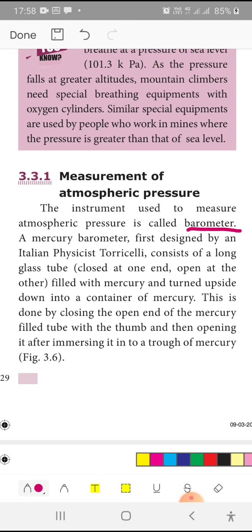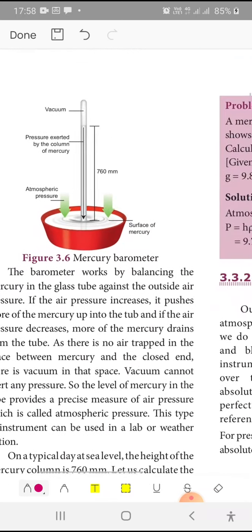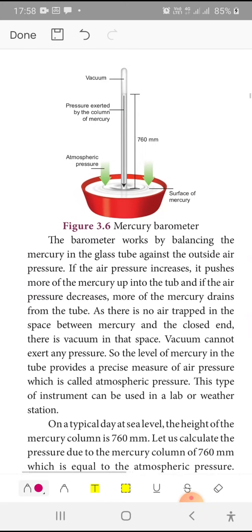A mercury barometer, first designed by the Italian physicist Torricelli, consists of a long glass tube closed at one end, open at the other end, filled with mercury and turned upside down into a container of mercury. The container is already having mercury. This is done by closing the open end of the mercury-filled tube with the thumb and then opening it after immersing it into a trough of mercury. So this is the arrangement. I think you are able to see.